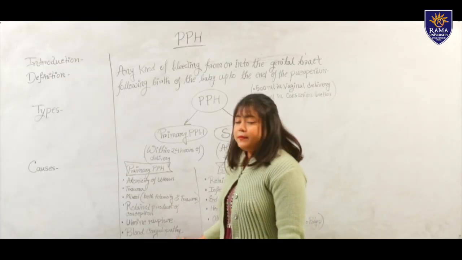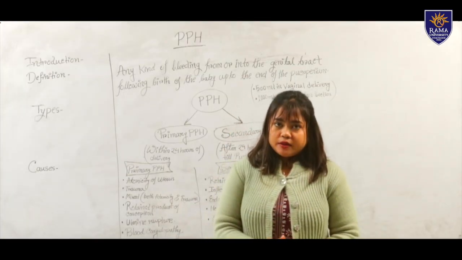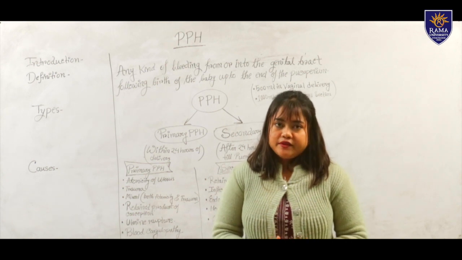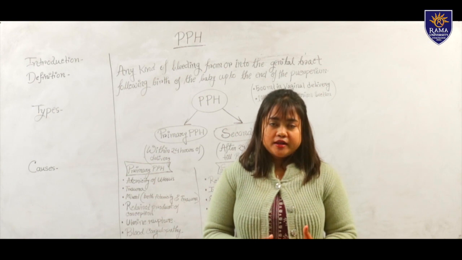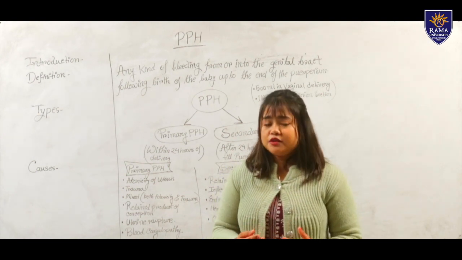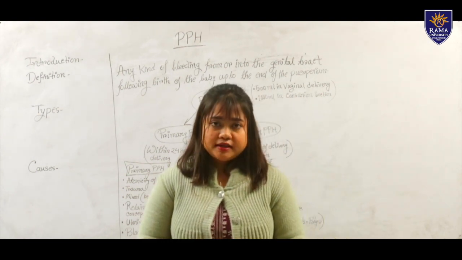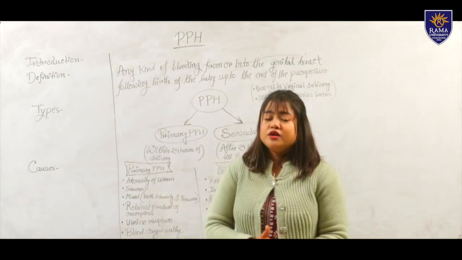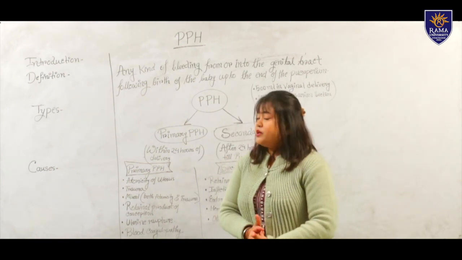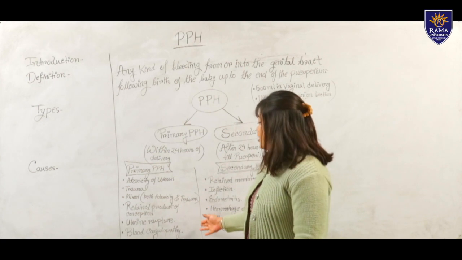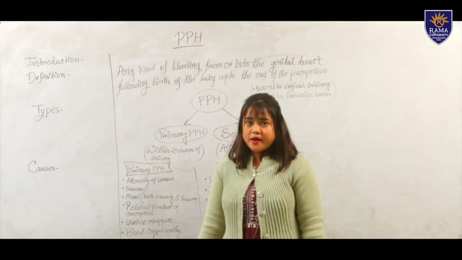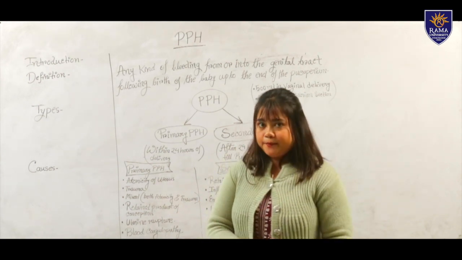Next one is blood coagulopathy. Blood coagulopathy is a disorder. What happens in this disorder is blood cannot clot properly, and if the blood cannot clot in proper time, it will lead to excessive bleeding and it will cause PPH, or postpartum hemorrhage, in a pregnant woman.